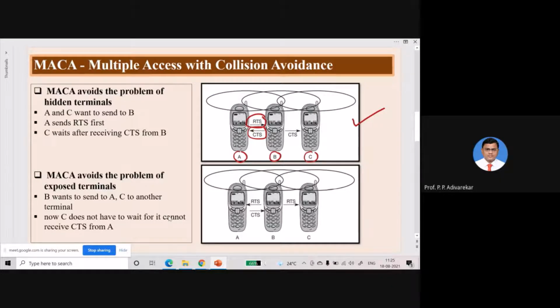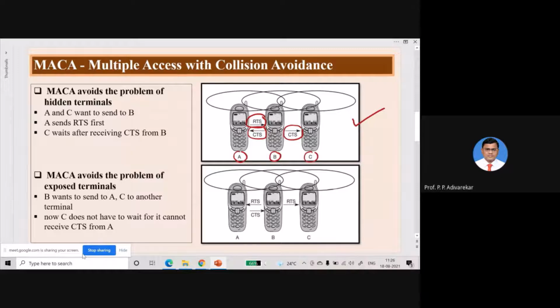Once C receives this CTS packet, it gets to know that B will be busy in communication, because the CTS contains the address of the source from which B is ready to receive. So C will understand that B will be engaged in communication. So C defers the transmission of RTS to B. That is one particular scenario. Here you can see collision will not occur at B and the hidden terminal problem gets solved.